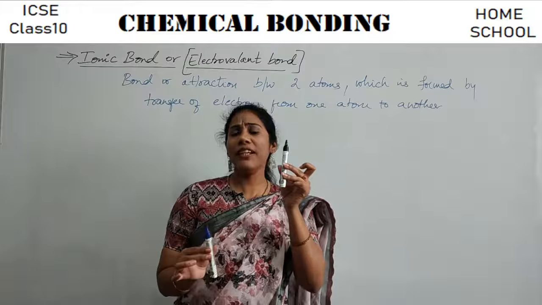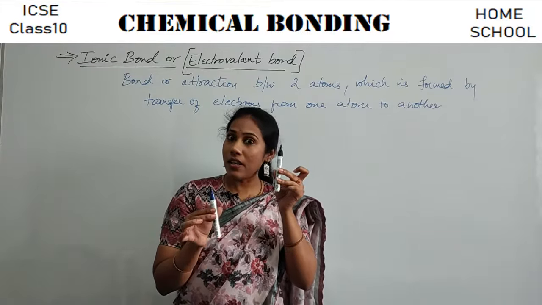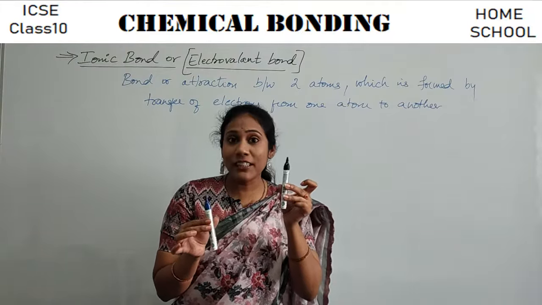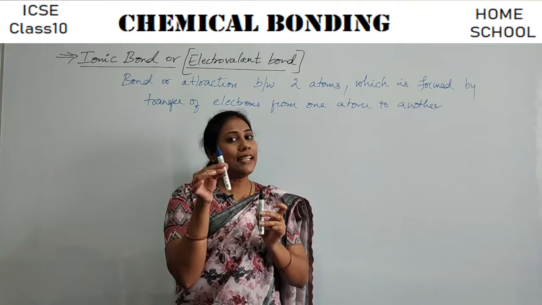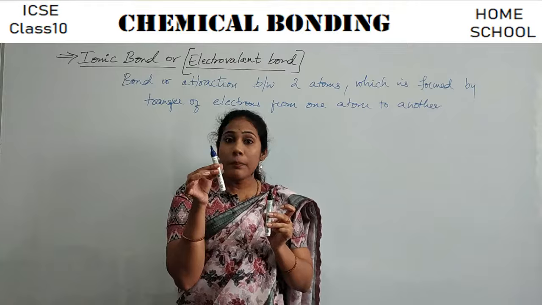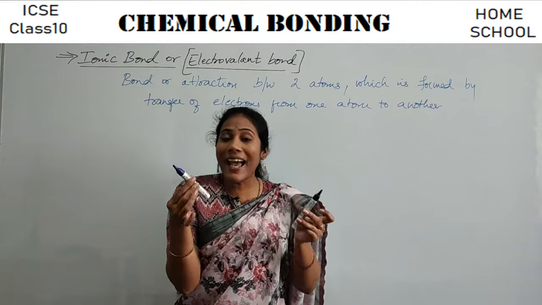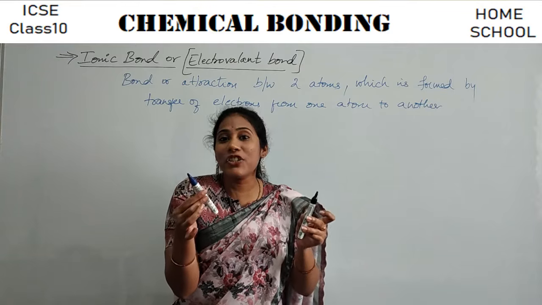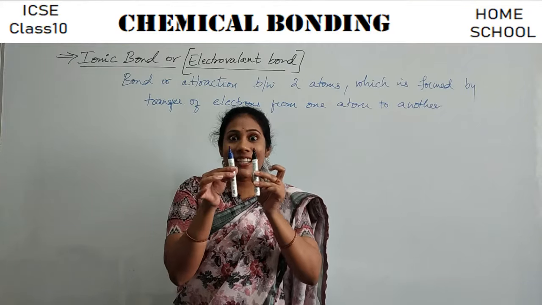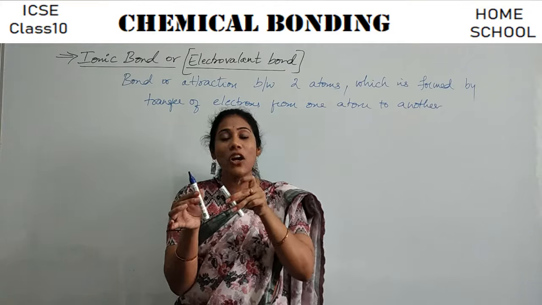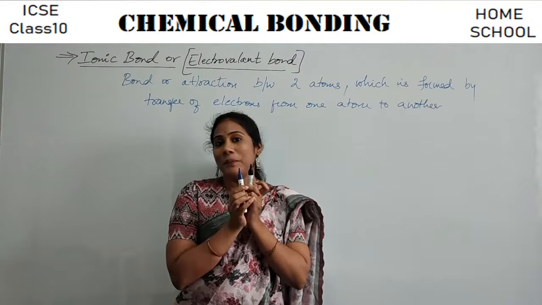Why does this guy have to give an electron? Because maybe by giving an electron, it can attain stability. Why does this guy have to take an electron? Because maybe by taking that electron, it can have that octet configuration, right? It can attain stability. That's the reason one is giving electron, other one is taking electron.